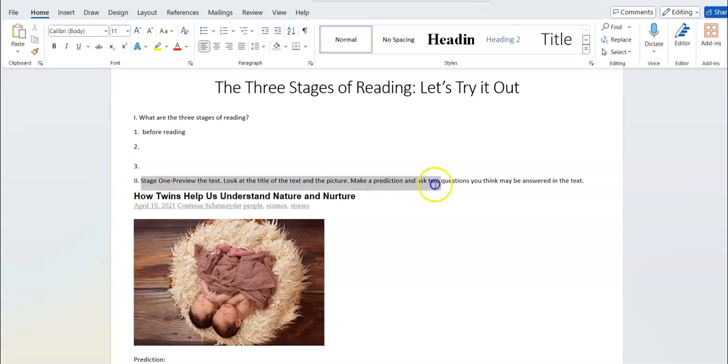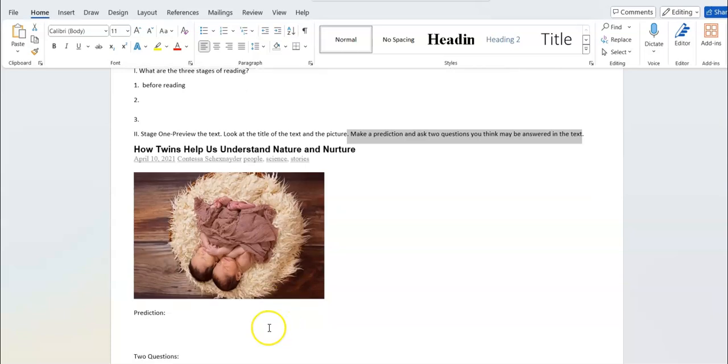So carefully look at all of the instructions. You're going to preview the text. We talked about this in class. Look at the title, look at the picture, and make a prediction and ask 2 questions you think may be answered in the reading. We did this in class.